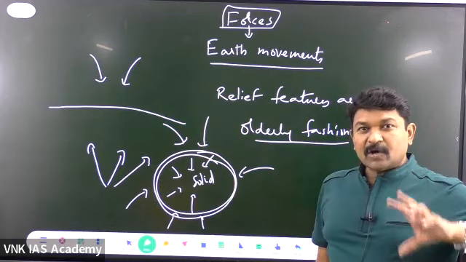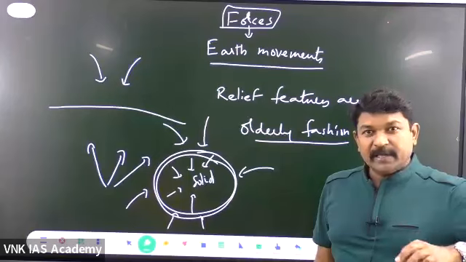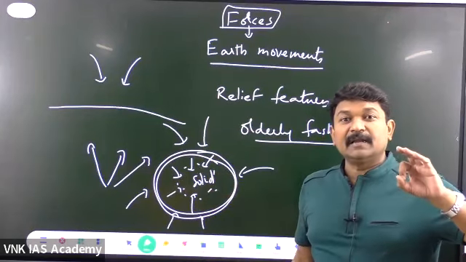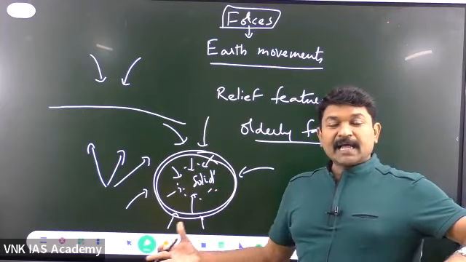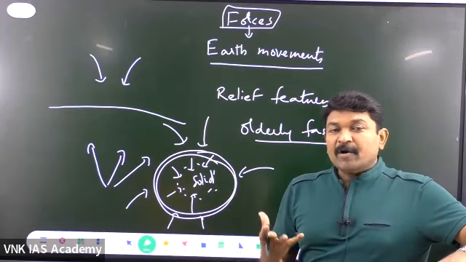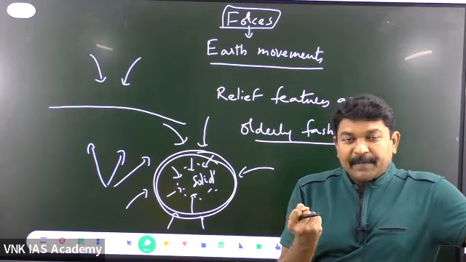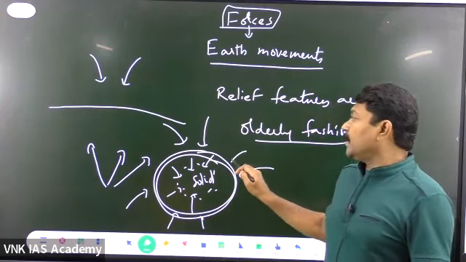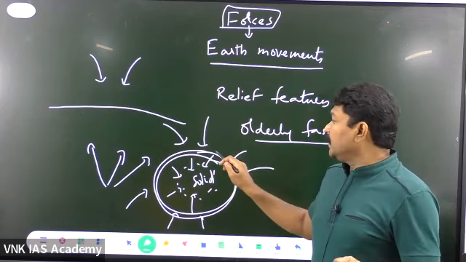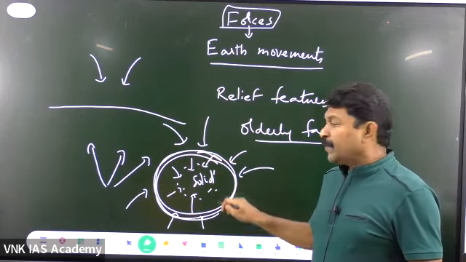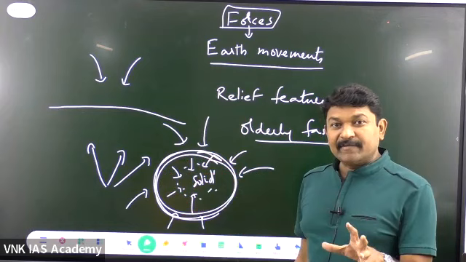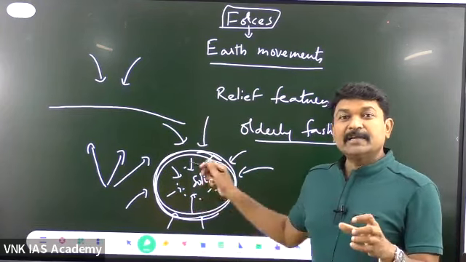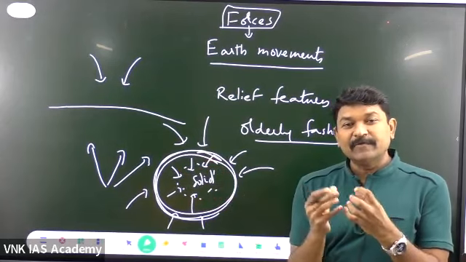Even though it is a solid in appearance, today some of the layers within the inner parts are still in a liquid condition. This is how the earth has formed, because of the contraction that is happening from the inner layers. Meaning what? When the outer layer got solidified, it turned into hard rocky material, but the inner layers were still in liquid conditions. Because of slow cooling in the inner layers, they also started getting solidified.